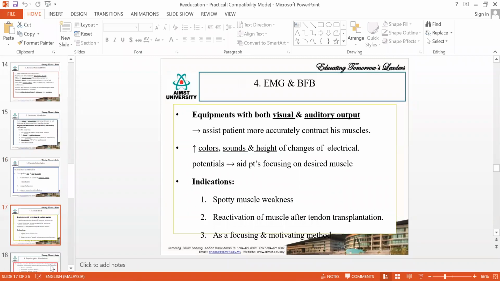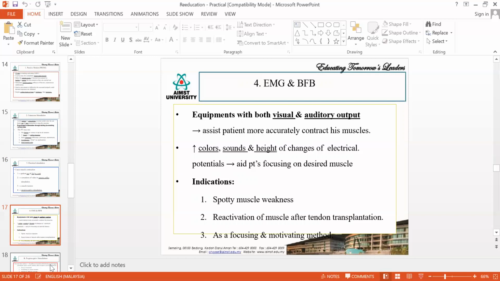Next is EMG and biofeedback. This is also equipment we will be using. Here we will be connecting the muscle to a particular biofeedback and EMG equipment. Whenever they give a stimulation, automatically it will be seen on the screen, and when the patient gets a visual biofeedback, he will try to do the movement more.